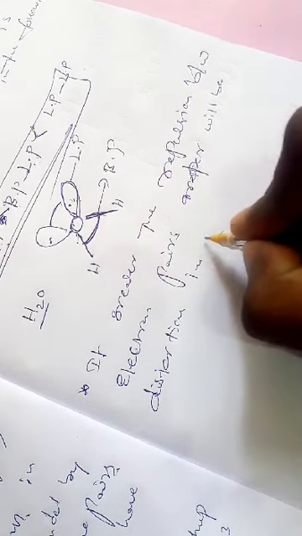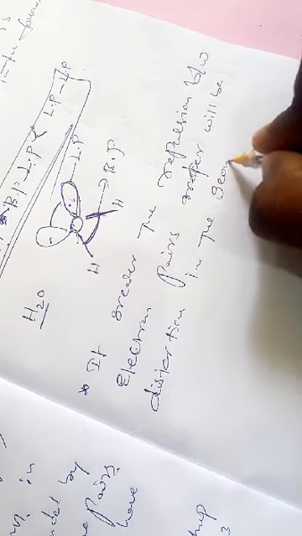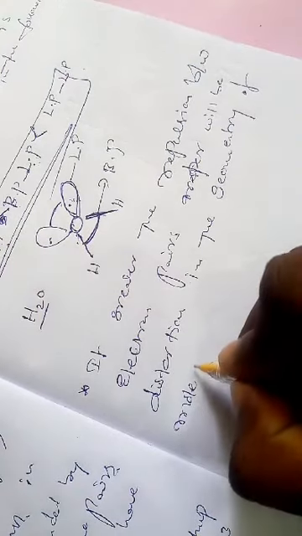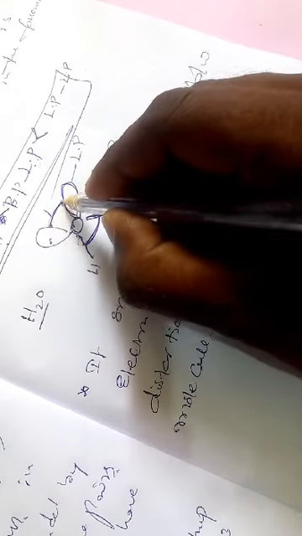Distortion in the geometry of molecule. Simple. In this point, more repulsions between the electron pairs means more distortion. Simple. More repulsion between the two lone pairs, so more distortion. This point. Compare with this one.